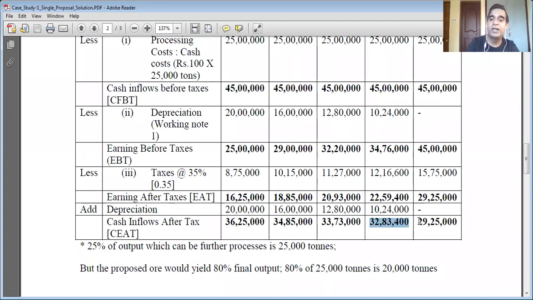And 29 lakh 25,000 in the fifth year. These are the cash inflows after taxes.